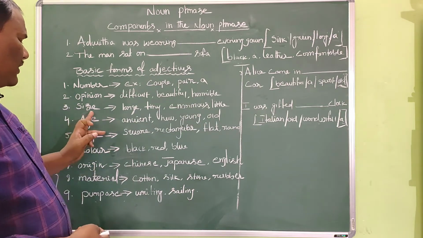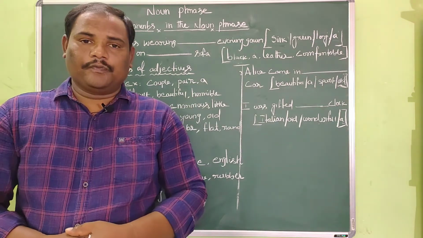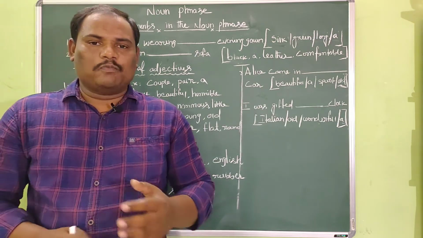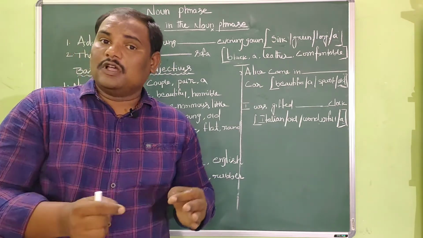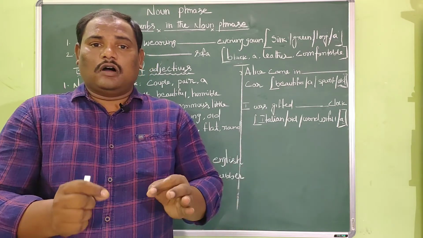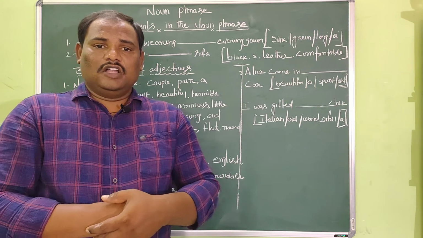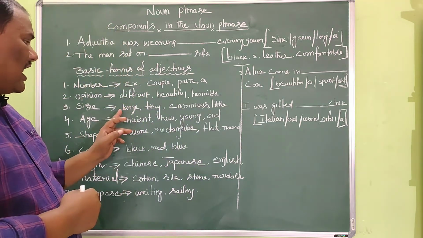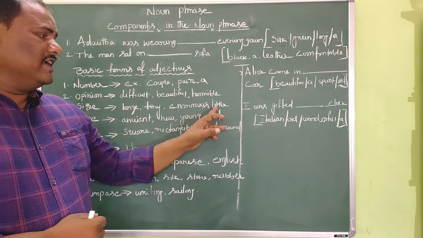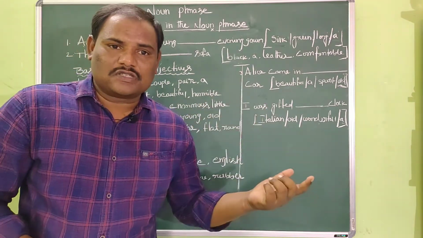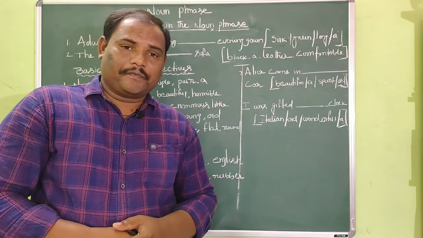Right? Third one, size adjective. Size adjective describes how big or small something is. The examples for size adjectives: large, tiny, enormous, little. You may have a question, how tiny becomes size adjective?